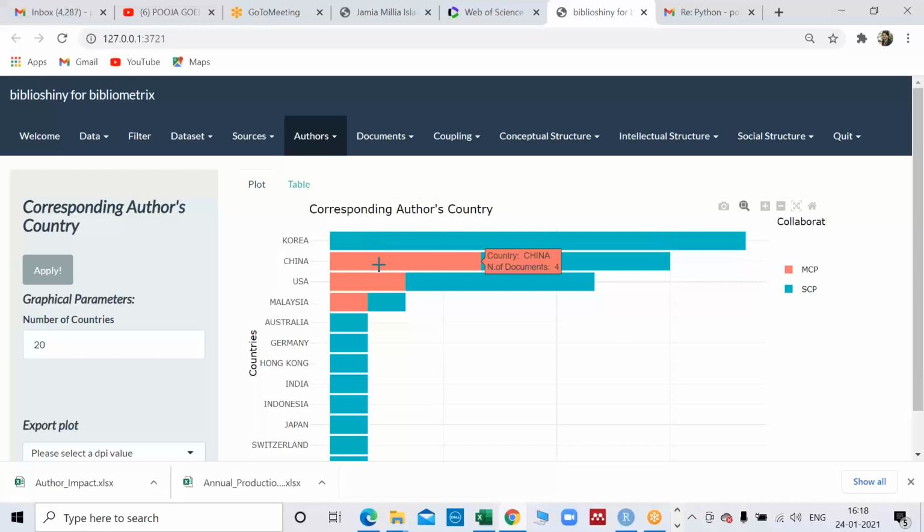Vis-a-vis, there are 4 studies in which a Chinese author was the corresponding author and only Chinese authors were involved, and definitely the corresponding author was also from China. But there are 5 studies in which people from other countries were also involved, but the corresponding author was from China only, right? So you have to read it in that sense.